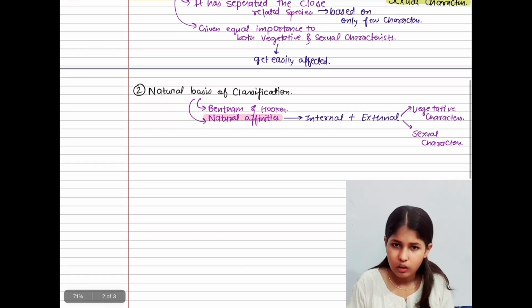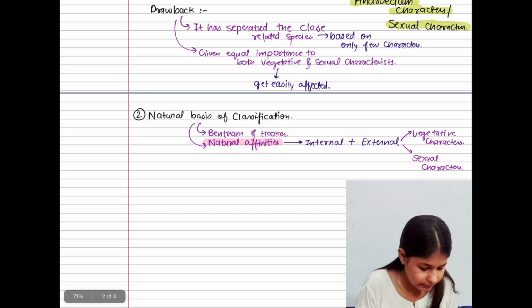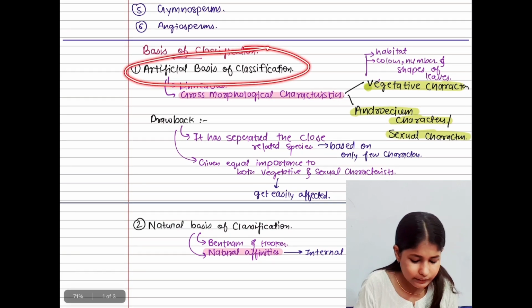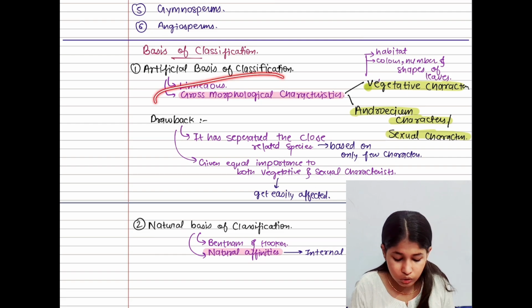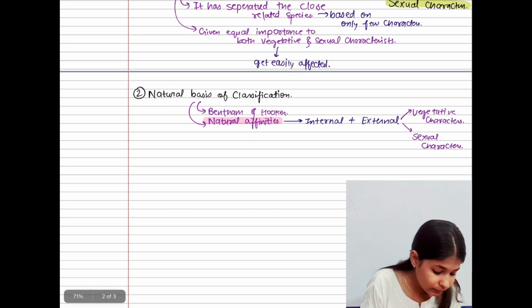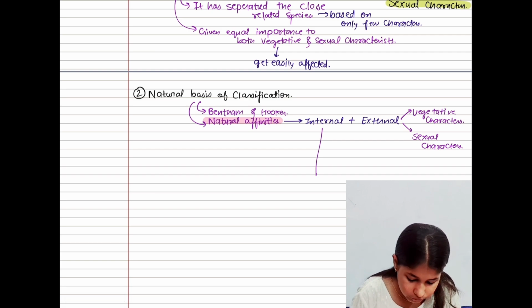It is very common, because this characteristic is also common with our previous classification, which was on the basis of gross morphological characteristics. Now let's talk about the internal features.